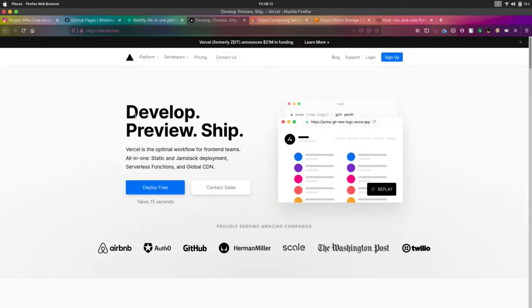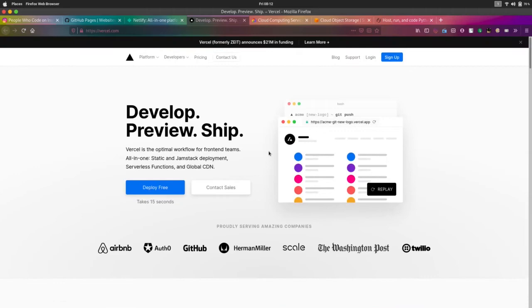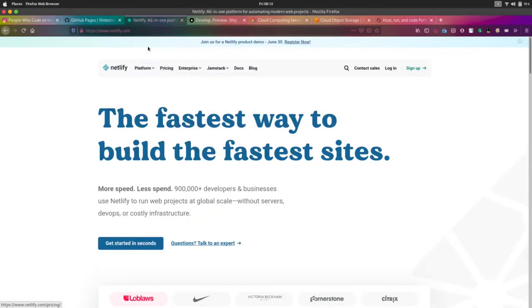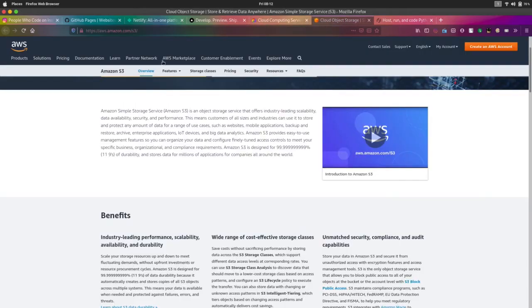Okay, the final thing on our list is Vercel, and Vercel is this one. You can see it's a deploy free website. You can deploy it for free from your Git. You will get a URL like vercel.app, and before that you will get some random text, and you can host it for free. Also, everything has a certain limit except GitHub Pages. You can see pricing options everywhere, so it depends on how you are using it.